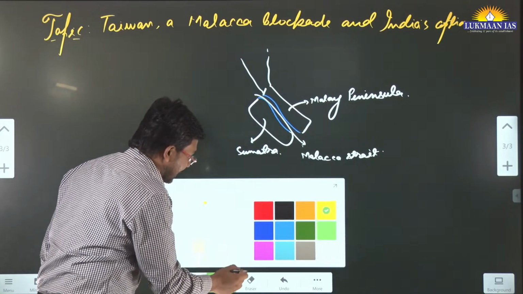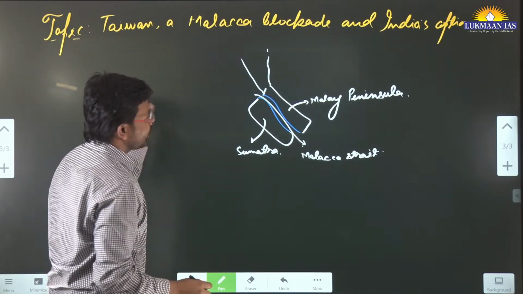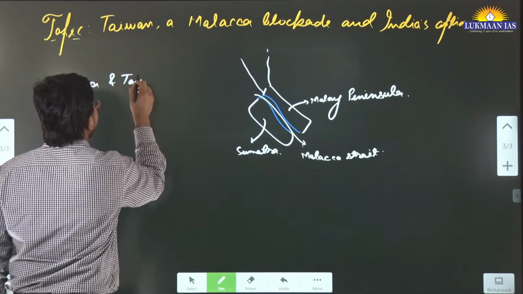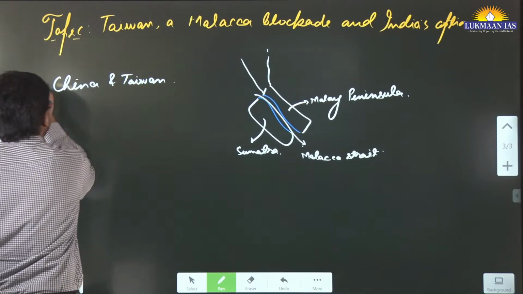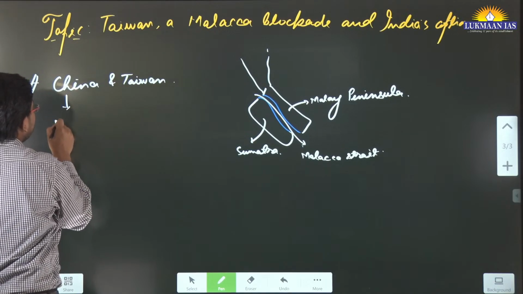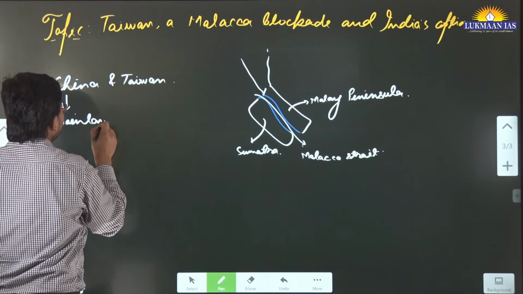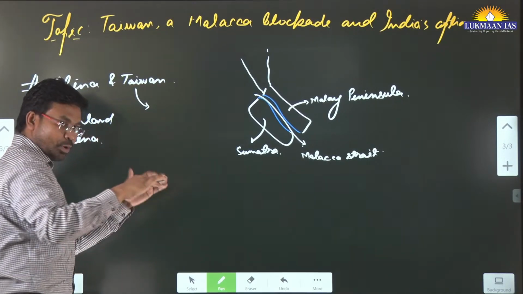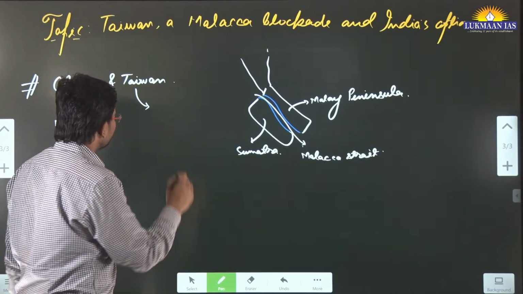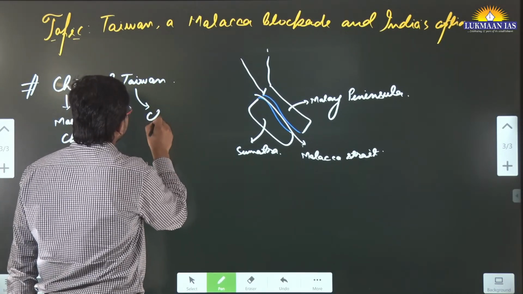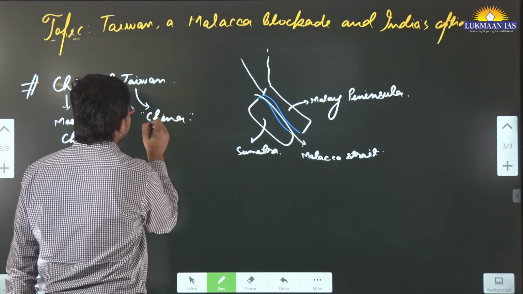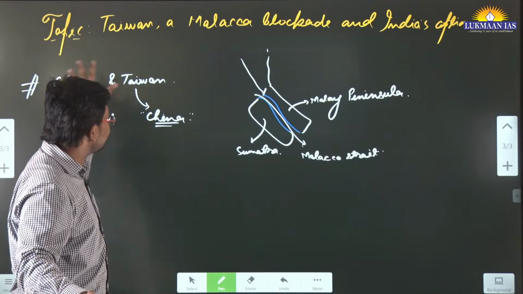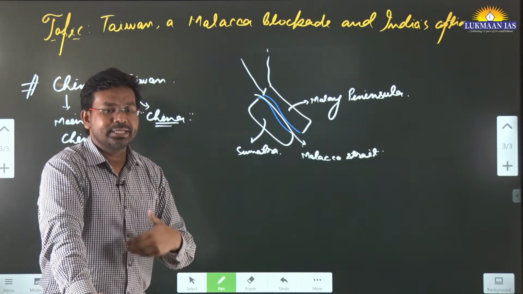Before we go on to understand this particular topic, let us understand the relation between China and Taiwan. China is the mainland China, which is big geographically. Taiwan is a small region to the south of China. They also recognize themselves as China, but as a separate China. But mainland China, which is big in size, considers Taiwan to be its own territory.